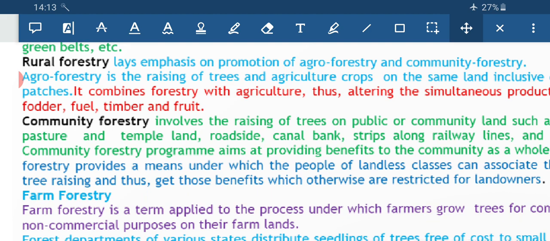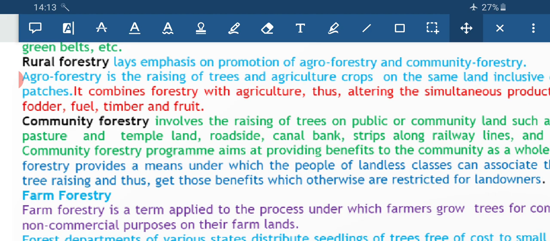Next, it is community forestry. Now, we are having the railway tracks, the river sides, the temple area, the pasture grounds, the canal areas which are there for the rural areas. So, beside the railway tracks or the temple areas or the roadsides or the canal areas, if we continuously grow trees, all these are being used by the community.